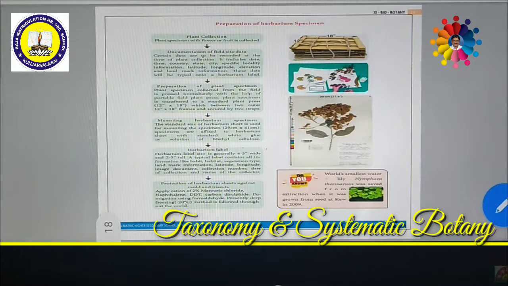Very interesting thing. How do we collect? You may visit the field, then collect the plant which has a rich amount of flowers. Along with the flowers, a branch or twig of the plant is to be collected. Immediately the plant is to be spread very clearly, very carefully on a newspaper. At the bottom one newspaper has to be spread. Look at the second picture. On the newspaper, the plant has been spread. Arrange it in a perfect manner. Don't scramble. Simply arrange very, very perfectly with clear opening.